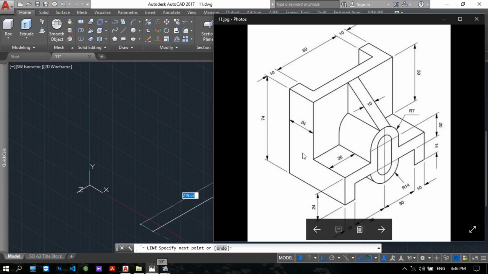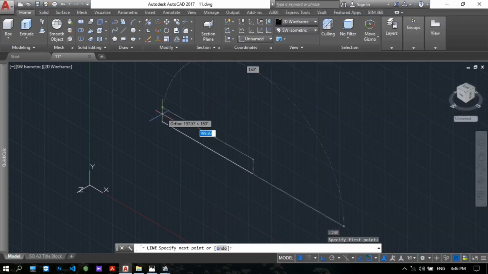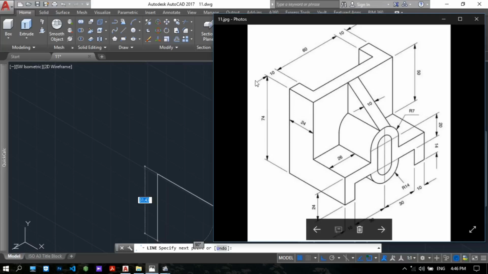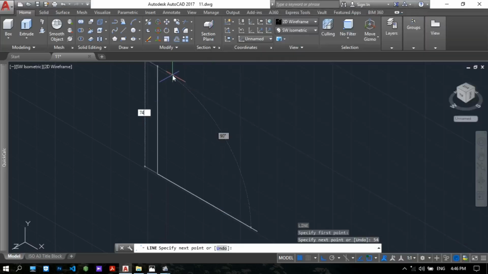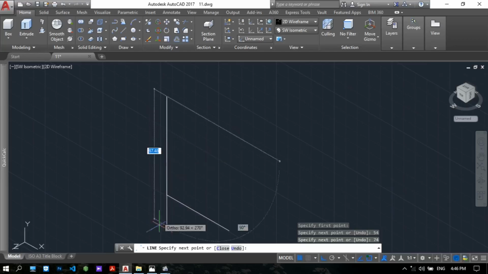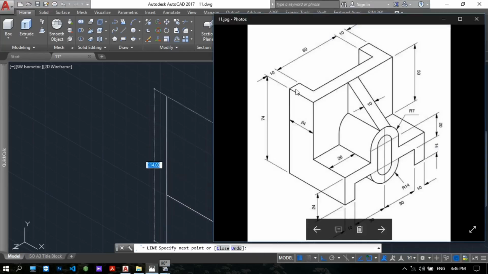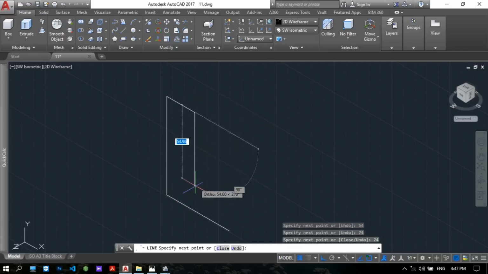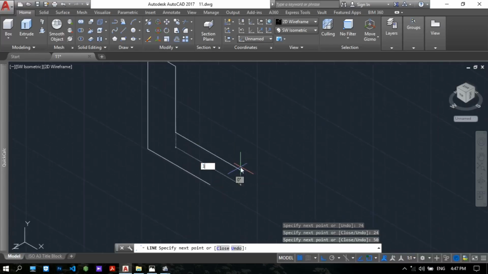This is 30, so 30 plus 24 is 54. 54. And the height is 74. 74. And then get 24, enter, down 50, 50, to 30, connect the line.